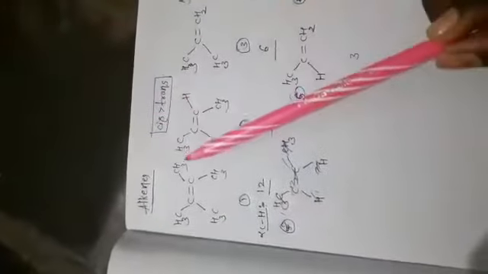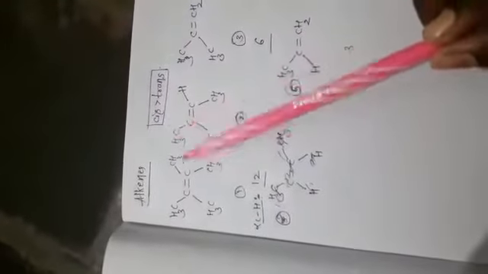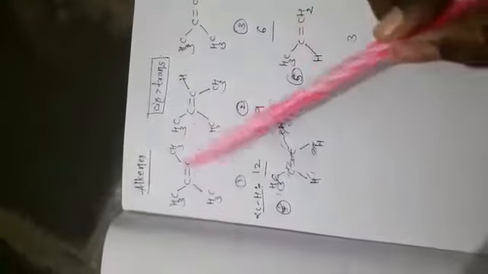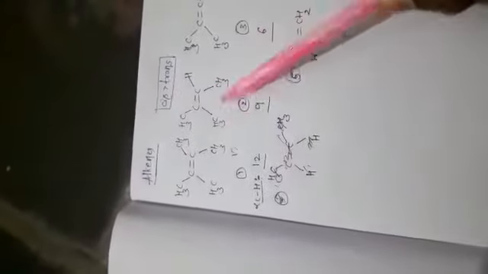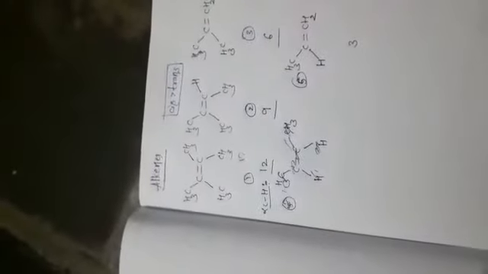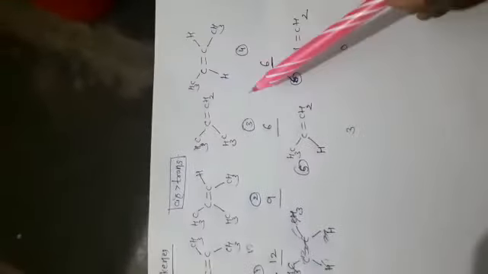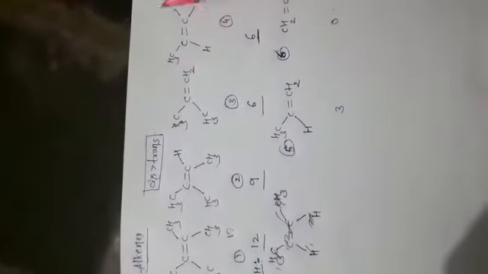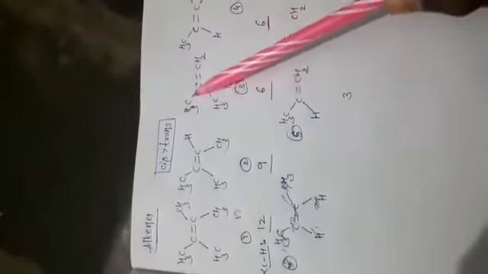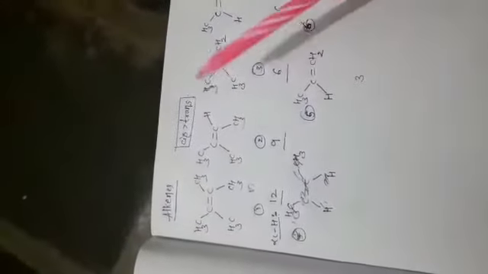Here, first we have to count the number of alpha hydrogens. Here we have 3 plus 3 plus 3 plus 3, that is 12. Here 3, 3, 3, 9, 3, 3, 6. Here also 3, 3, 6. Both of these forms have the same number of alpha hydrogens, so we should observe the structure. Here the cis form is present, whereas here the trans form is present. We already know that cis forms are more stable than trans forms, so we have to give priority to this one over this one.